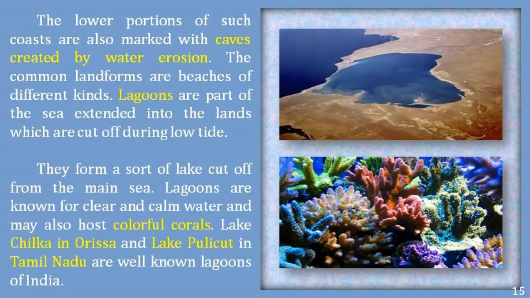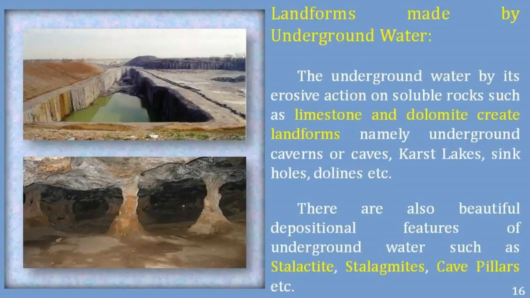The other most common landforms are beaches of different kinds. Lagoons are parts of the sea extended into the lands which are cut off during low tide. They form a sort of lake cut off from the main sea. Lagoons are known for clear and calm water and may also host colorful corals. Lake Chilka in Orissa and Lake Pulicat in Tamil Nadu are well-known lagoons of India.